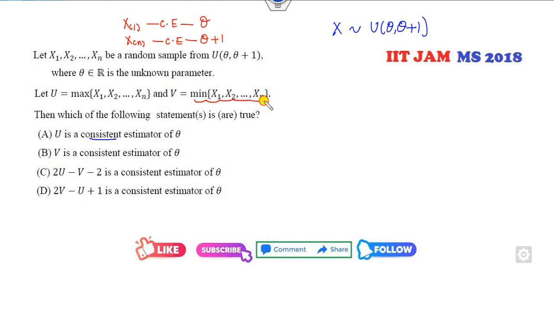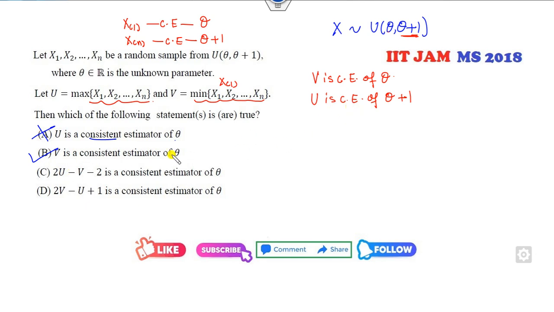This is my X1, so V is the consistent estimator of theta. U is my maximum, the consistent estimator of the upper limit. Now you can see U is the consistent estimator of theta: wrong. V is the consistent estimator of theta: correct.